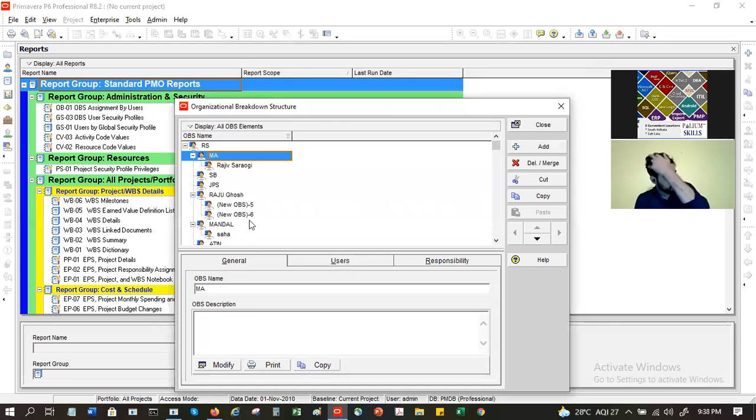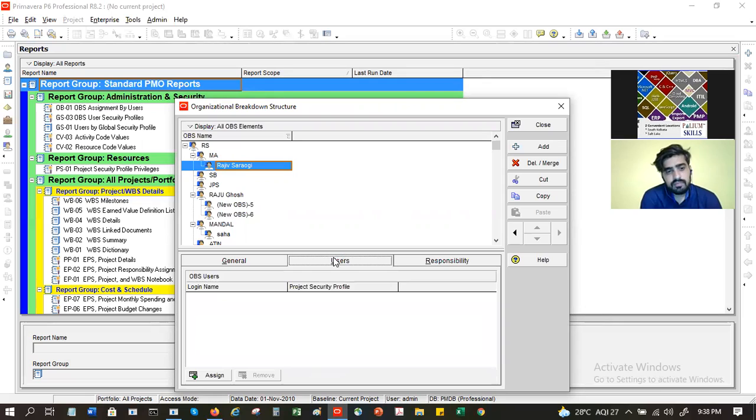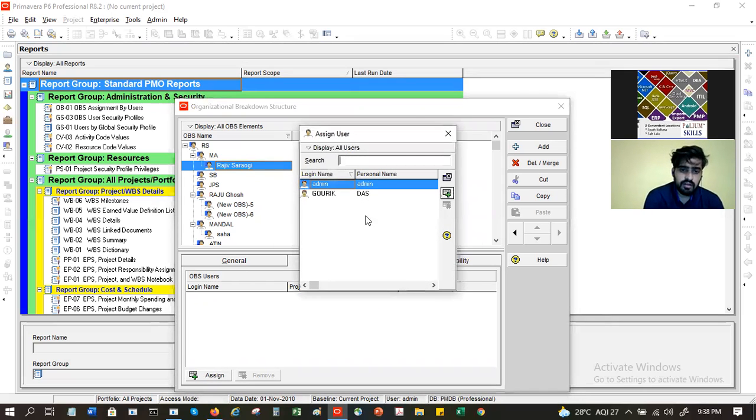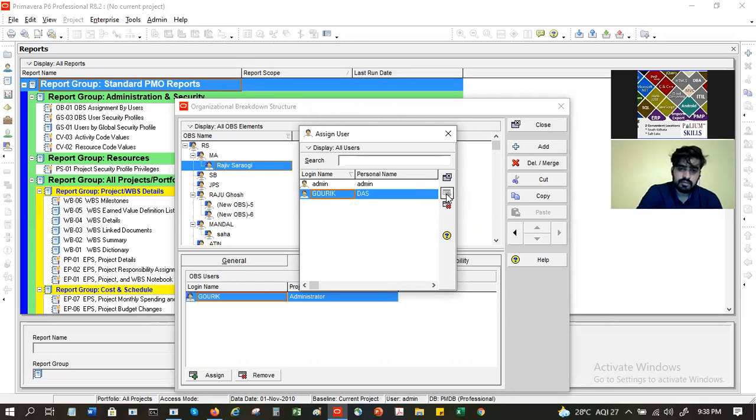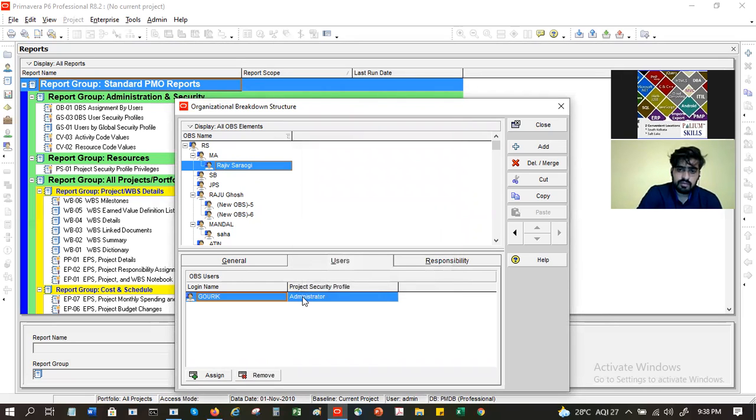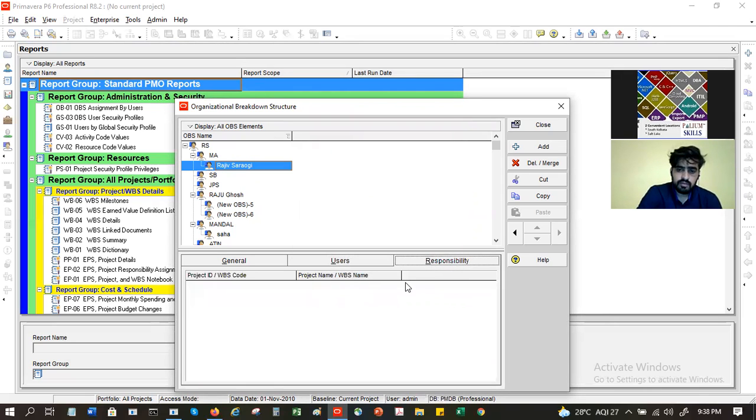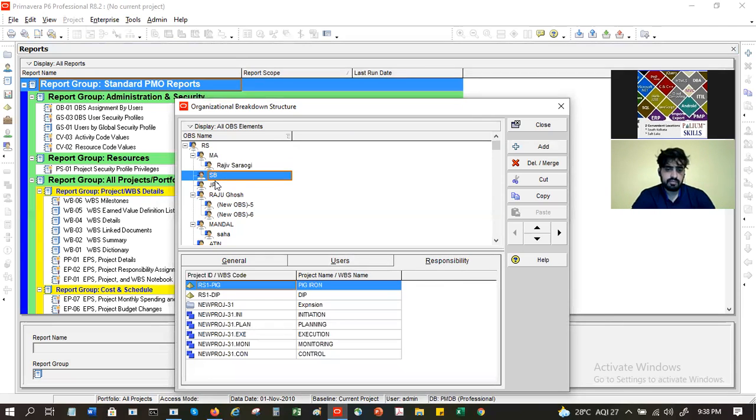Each OBS item can be linked to a user ID, because this is a person, so he will log in. You can get from the list here who are the users. Let's say I want to assign this person, I can assign the user and I can give responsibility, meaning which project he is looking after. This will get auto-populated based on what is being assigned.